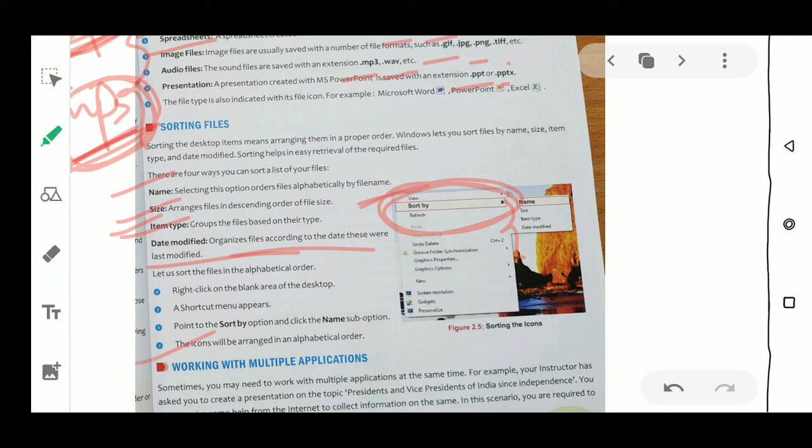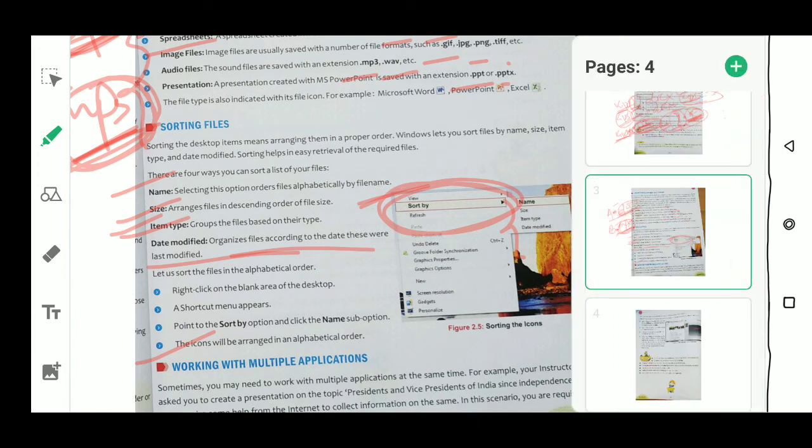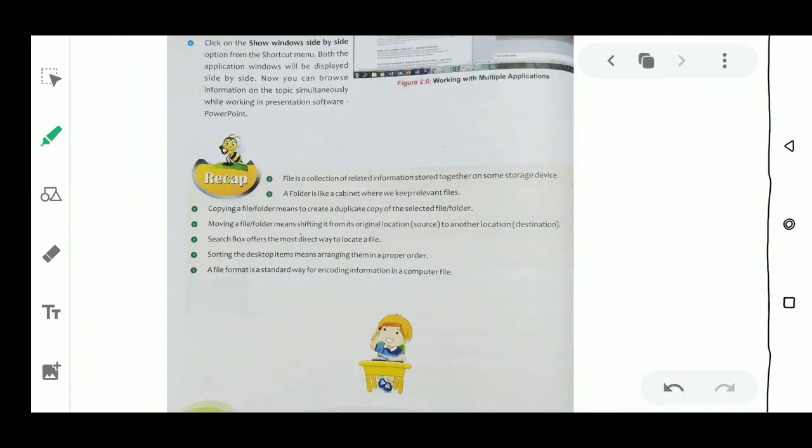Okay, next is working with multiple applications. Multiple applications means we have different applications at the same time. Suppose in one window we want to use two things, like you can see here.